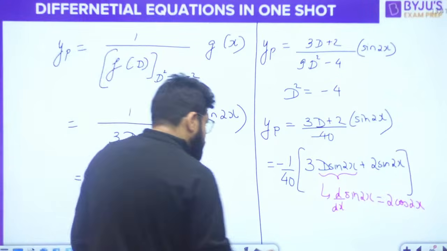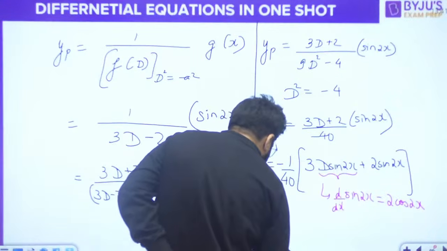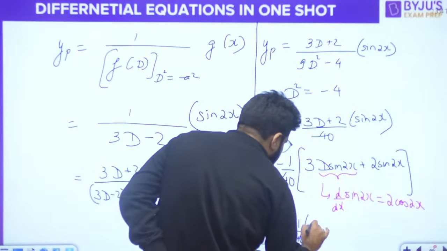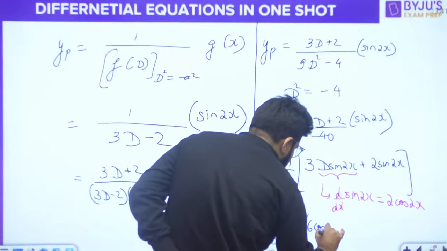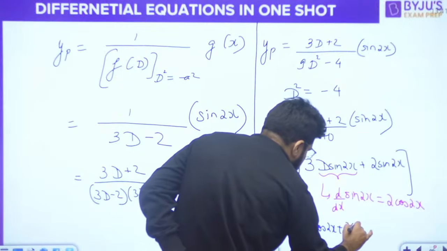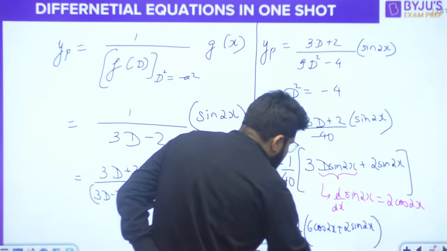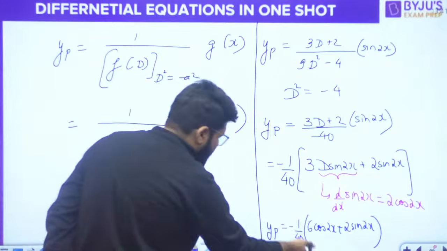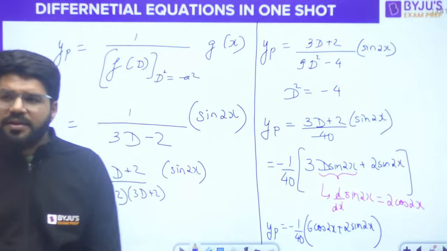Very good. So eventually your answer yp is minus 1 by 40 times, 3 times 2 is 6 cos 2x plus 2 sin 2x. That's your answer. Done? Again, you can take a 2 common and divide. That's absolutely okay. Let us stop here.